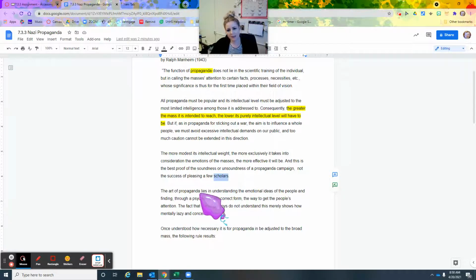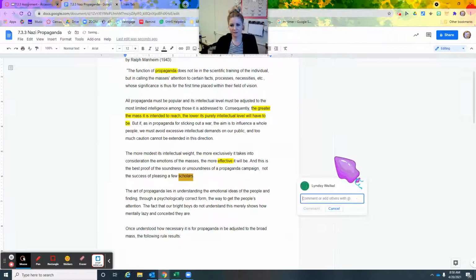The art of propaganda lies, effective. I like this word effective, so I'm going to highlight this word effective. And scholar, I'm going to add scholar. So scholar is really smart people.